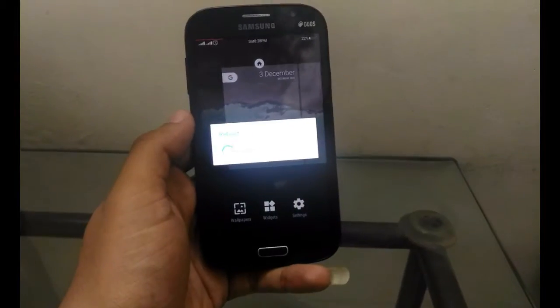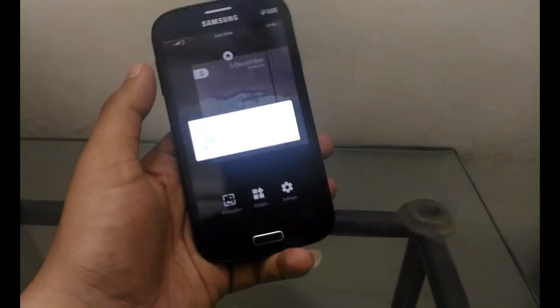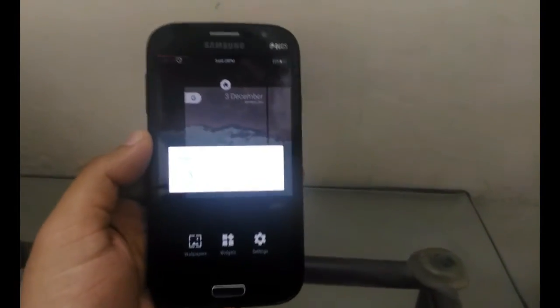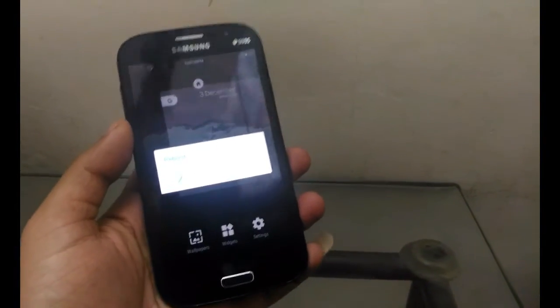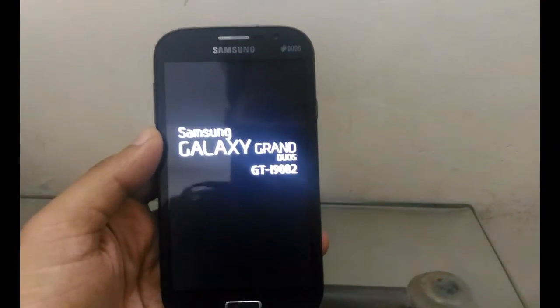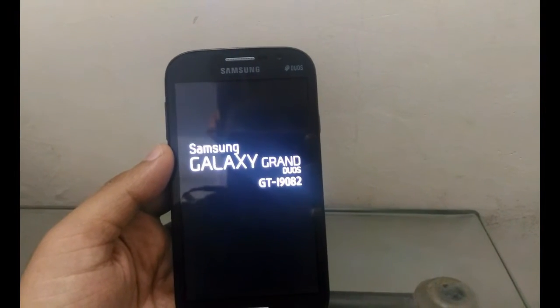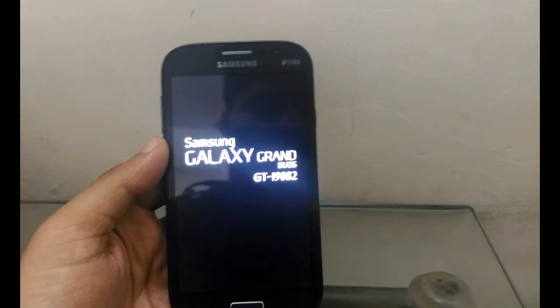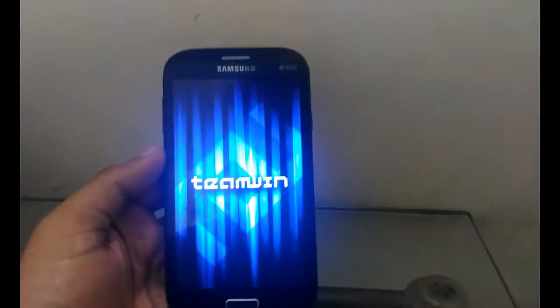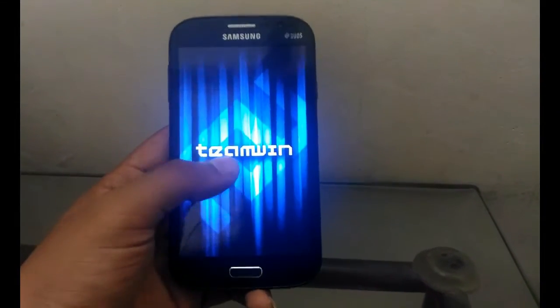If you are using a Samsung cell phone, you need to press the volume up, lock button and home button together, and if you are using any other phone except Samsung, you need to just press the volume up button and lock button together. This flashing method may take some time, so be patient.